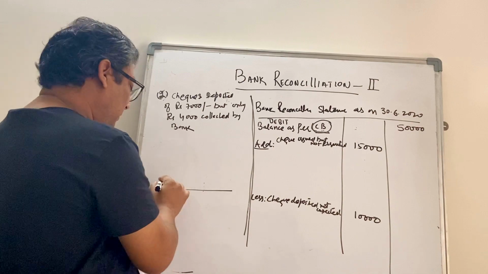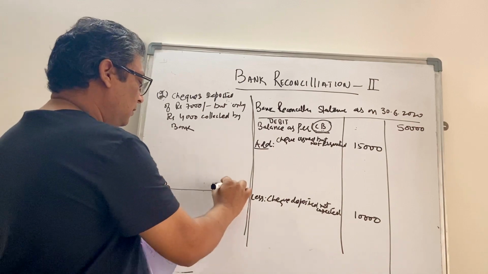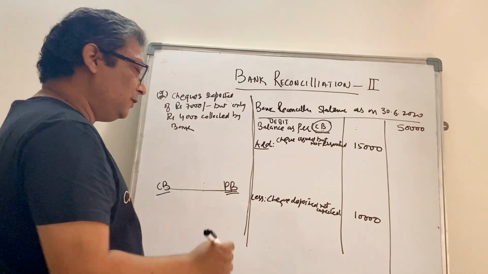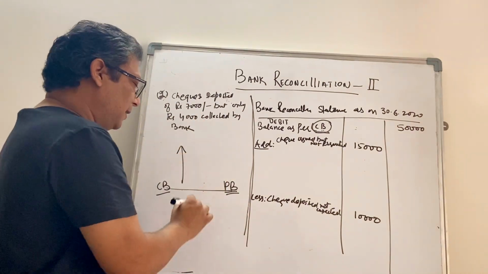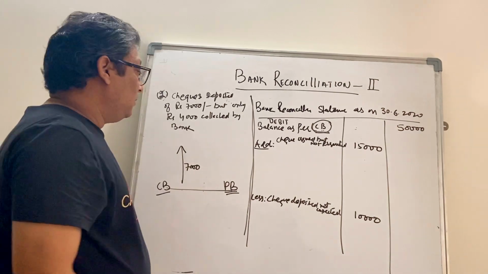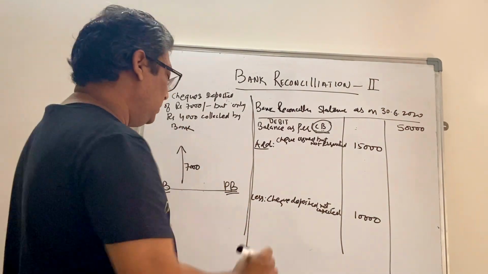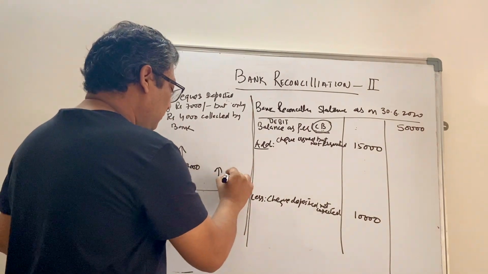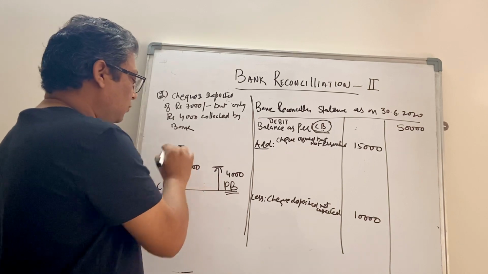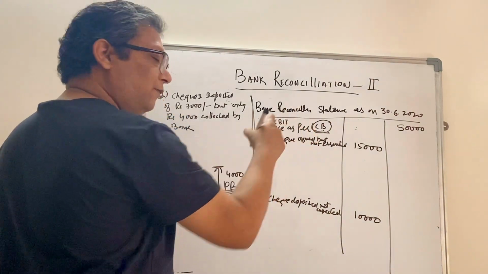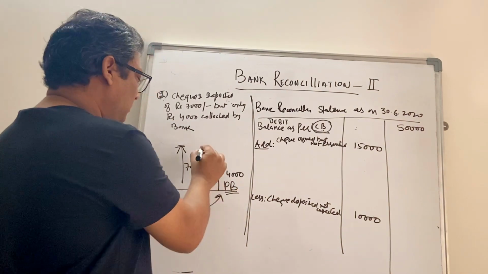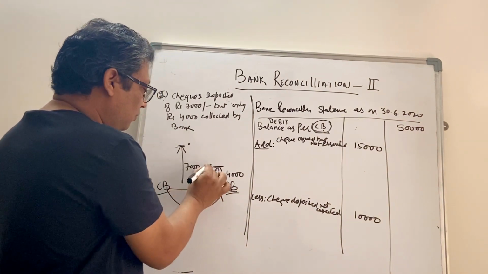Again, the line of balance, cash book on the left hand side, passbook on the right hand side. We deposited 7,000, so cash book will go up by 7,000 rupees, right? But the bank has collected 4,000 only, so passbook will go up by 4,000 only. So passbook is here, cash book is here. We are moving from cash book to passbook, so we'll do whatever the passbook has done. We have to come from here to here.